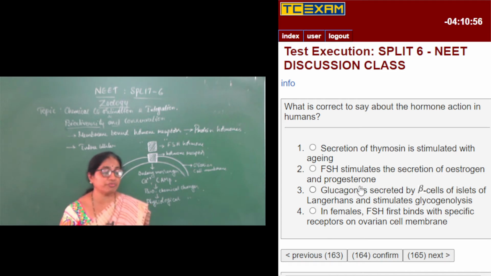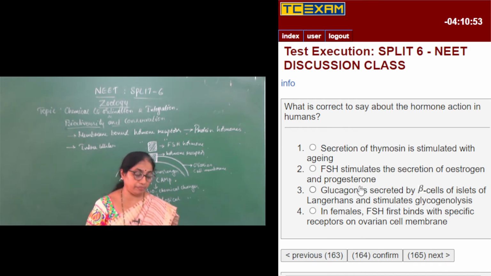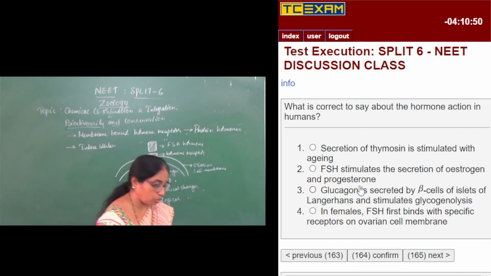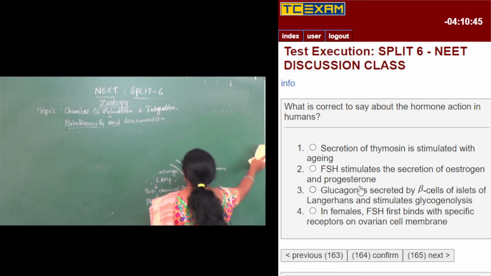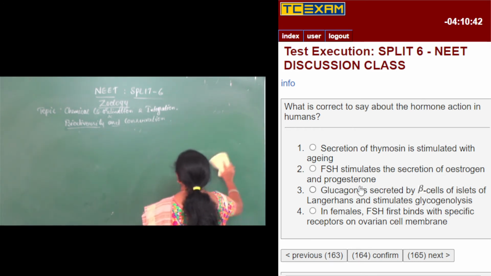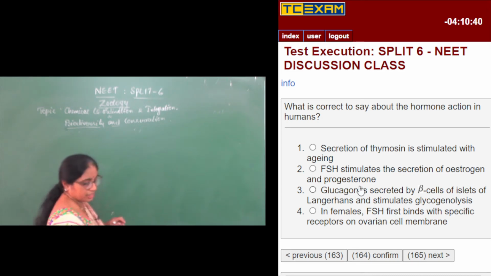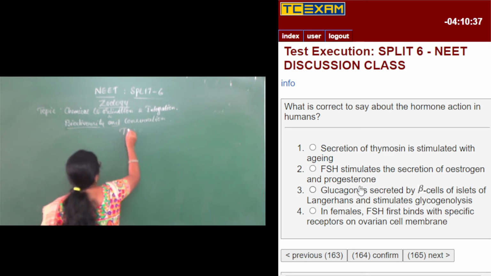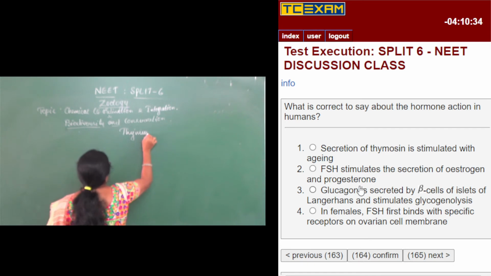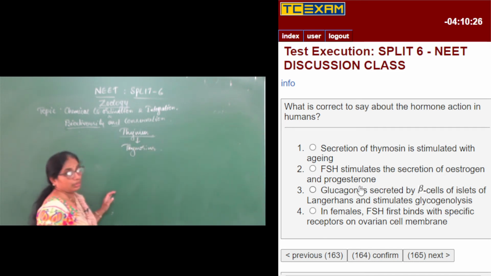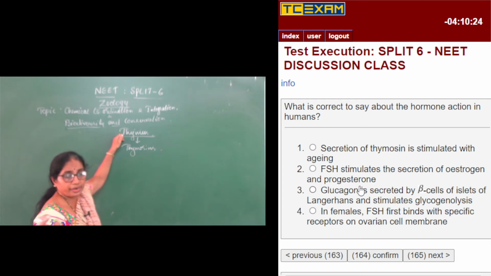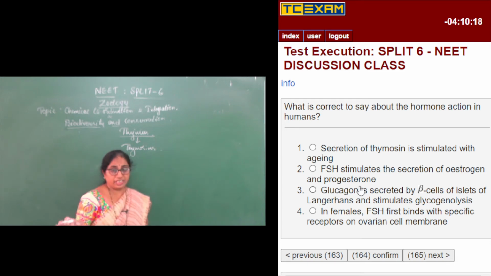First one, secretion of thymosin is stimulated with aging. See, thymosin is the secretion of the thymus gland, which is present behind the heart. This thymus gland will almost reduce to half of its size by the time human beings reach their maturity.